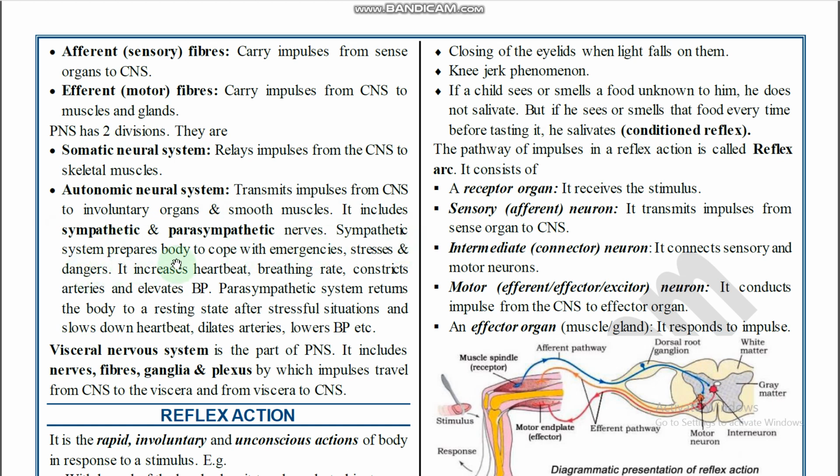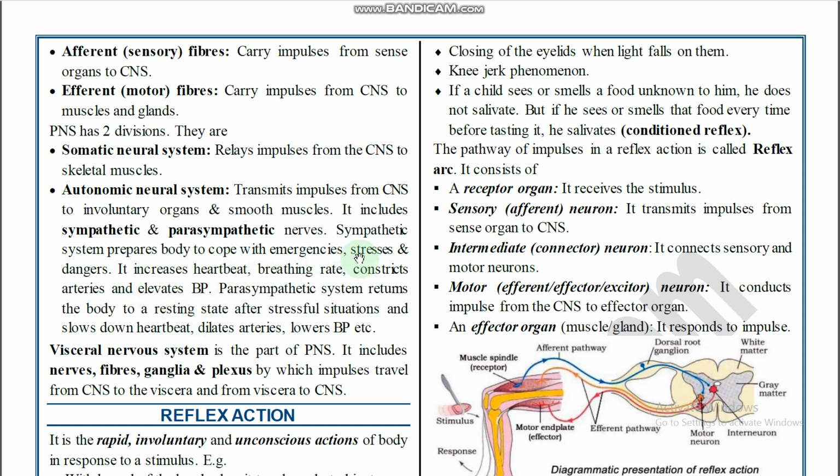The sympathetic system prepares the body to cope with emergencies, stresses, and dangers. It increases heartbeat and breathing rate, constricts arteries, and elevates blood pressure. So these are all increased by the sympathetic, and what does the parasympathetic do? The parasympathetic returns the body to its resting state after stressful situations and slows down heartbeat, dilates arteries and lowers BP, etc. So those are all decreased by the parasympathetic, increased by the sympathetic, right?